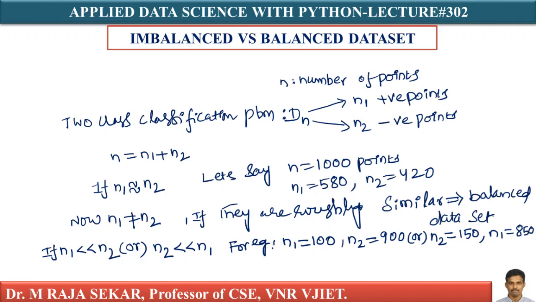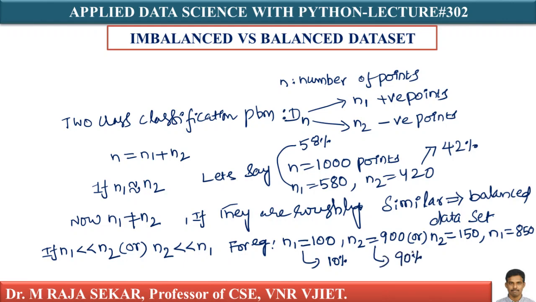In such a case, the disparity is much more. In the previous case, n1 equal to 580 means it is 58%, and n2 equal to 420 means it is 42% of the entire n, which is 1000. But here n1 equal to 100 is just 10%, and n2 equal to 900 is 90%.